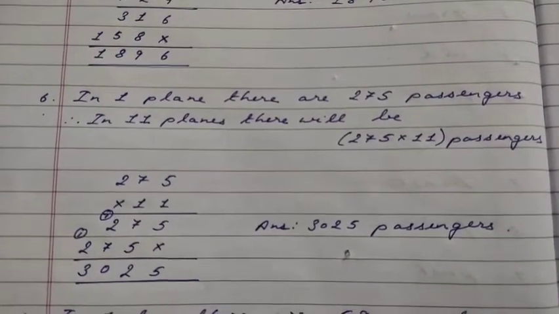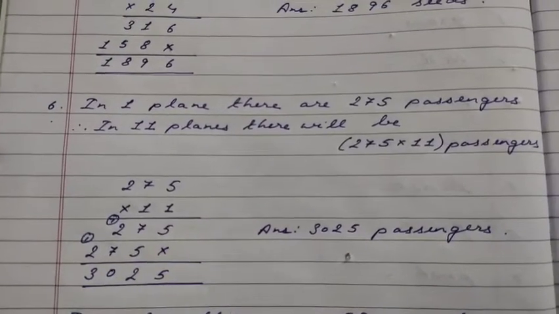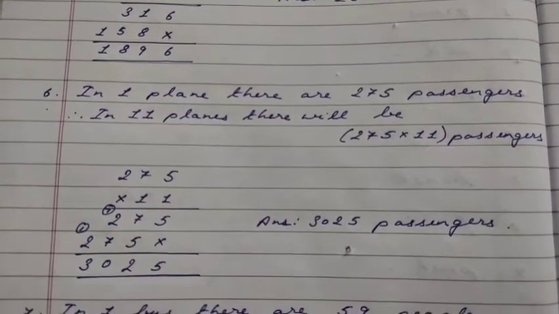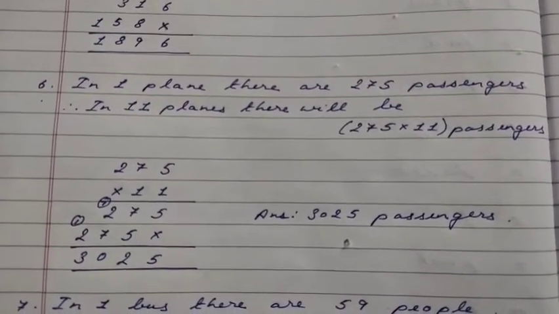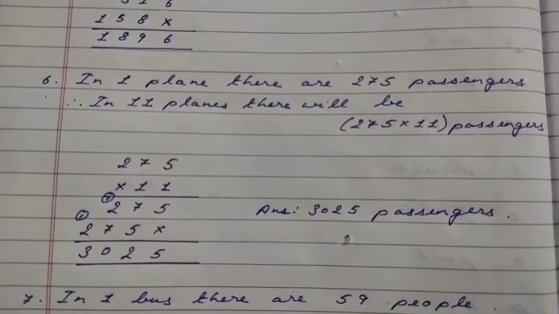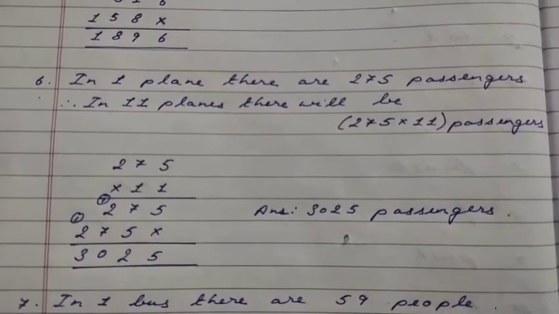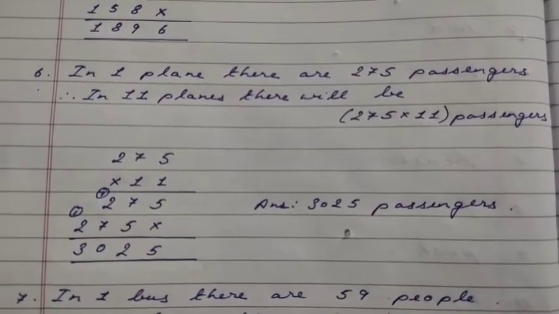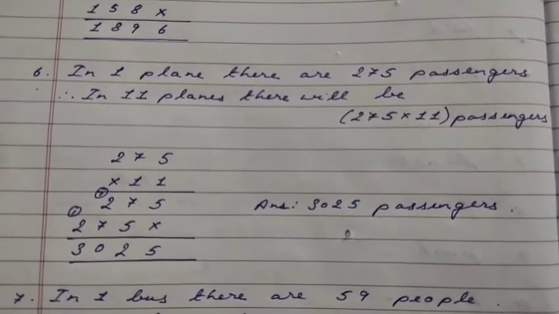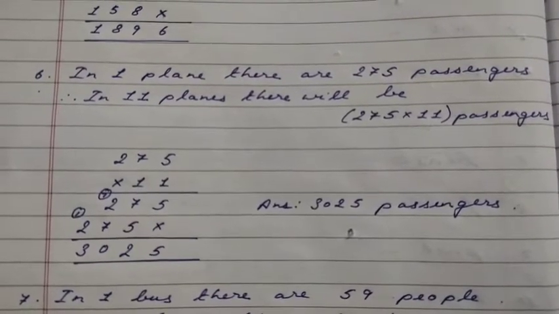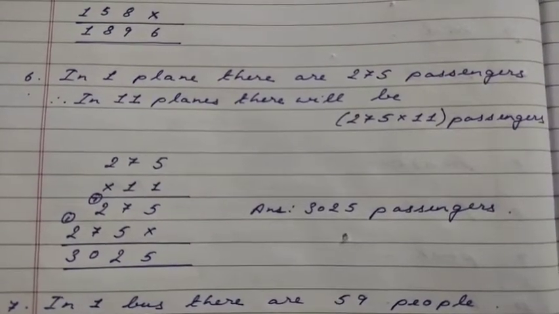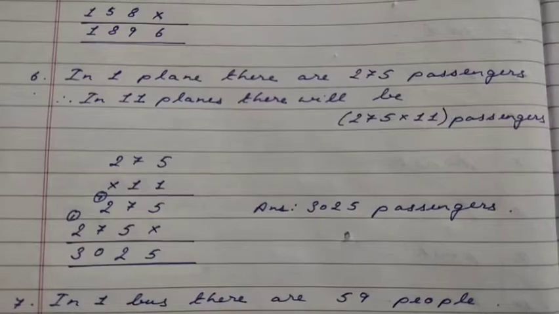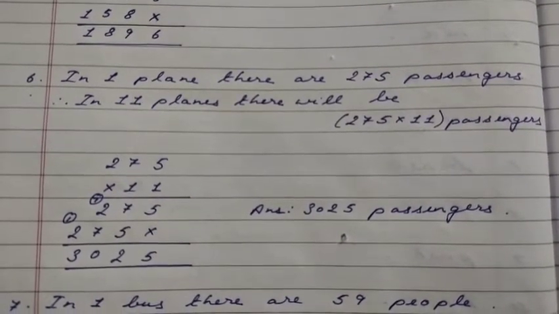Now, children, let me remind you again. You can write your own statements, no problem. There is no hard and fast rule that you have to write what I have written. You can write your own statements also. That also will be accepted, as long as they are correct. Please make sure of it. So in one plane there are 275 passengers. Therefore, in 11 planes there will be 275 into 11 passengers. Your answer will be 3025 passengers. Okay, let's go to number 7.